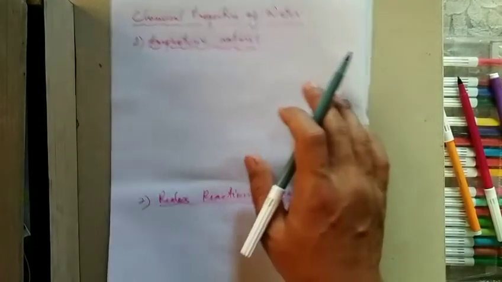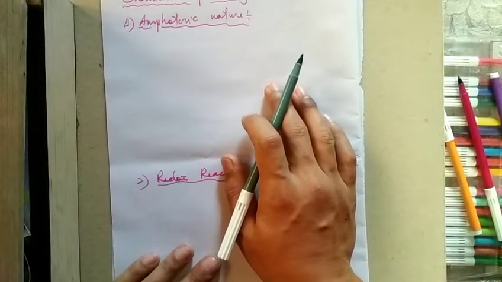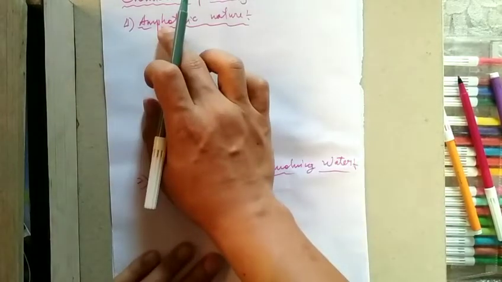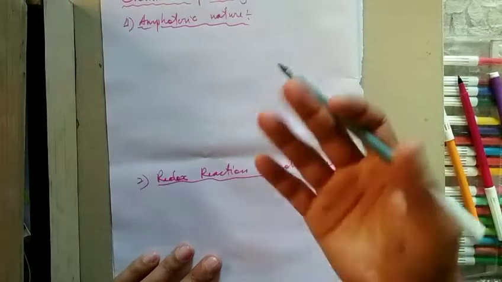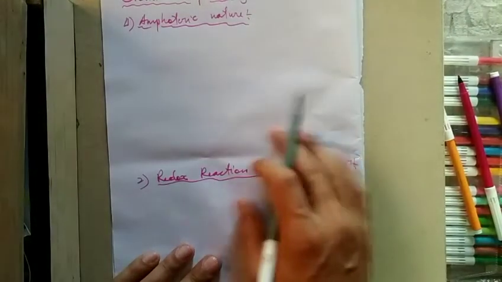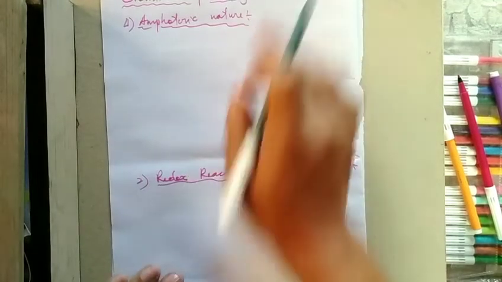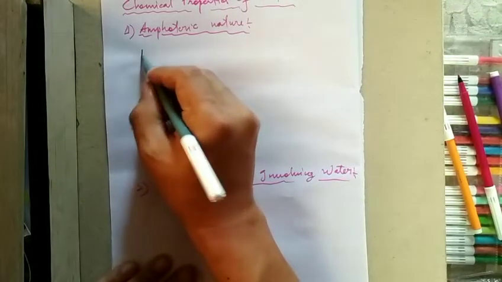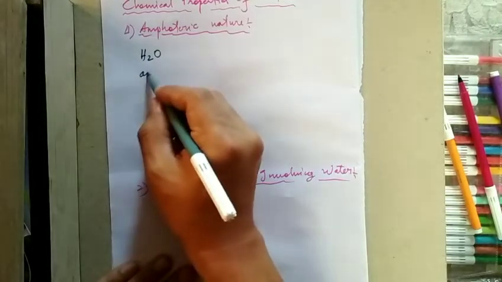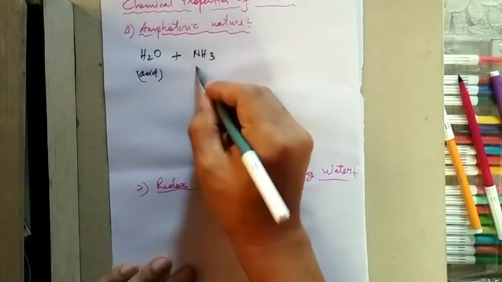Amphoteric nature. By amphoteric nature, it means it acts as an acid as well as a base. Amphoteric means a chemical or compound can act as a base or an acid. It can show both natures. So water can act as a base and as an acid. Firstly, let's see water as an acid, with ammonia as the base.